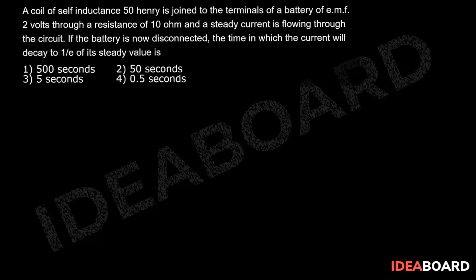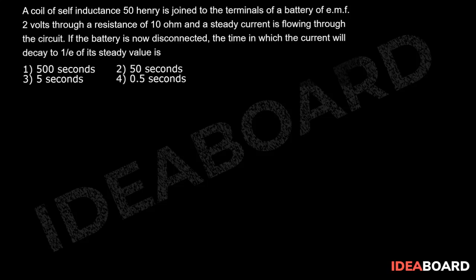A coil of self-inductance 50 Henry is joined to the terminals of a battery of EMF 2 volts through a resistance of 10 ohms. In a steady state, current is flowing through the circuit. If the battery is now disconnected, the time in which the current will decay to 1 by e of its steady value is.